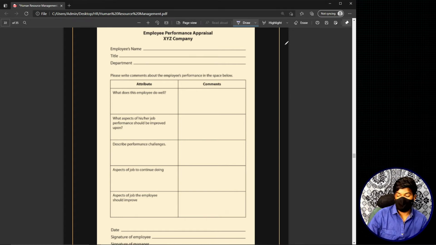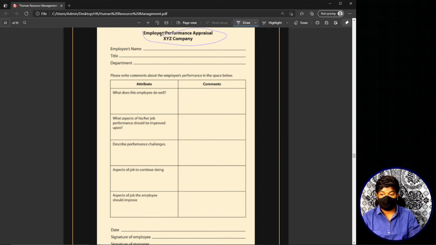So what they'll do is, generally this SA method is used as the backup method along with other different methods. That means, for example, there can be organizations which use the graphic scale rating method as the primary method, and an SA method as a backup or supportive method. Okay, now this is basically how an SA method looks like.